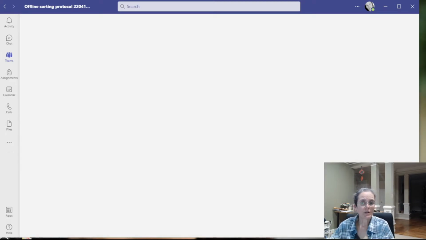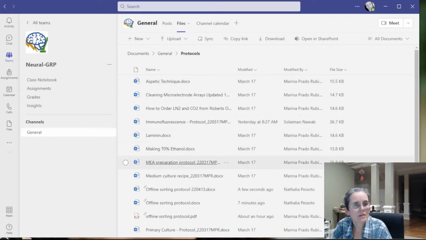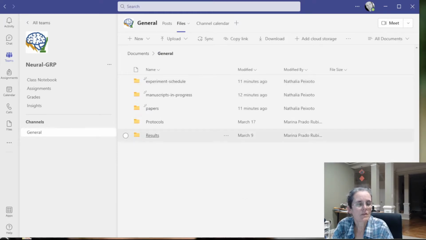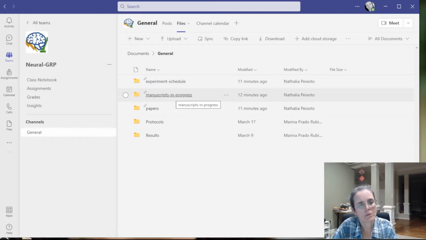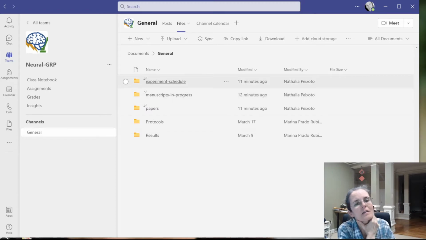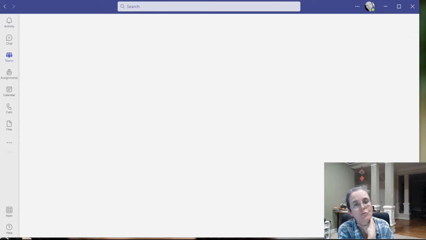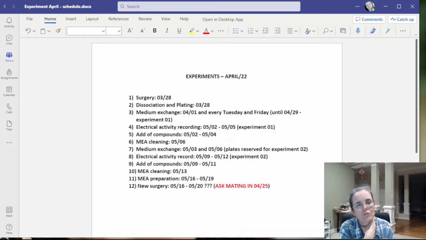So if you close, actually you can edit this within Microsoft Teams. And if you go back to General here, you'll see that I also made manuscripts in progress. I'm hoping Kirabel and then Anaya and Solomon can add it here. And then the experimental schedule is what Marina had shared with us. Feel free to open this and update. I would ask that you put your initials when you update.